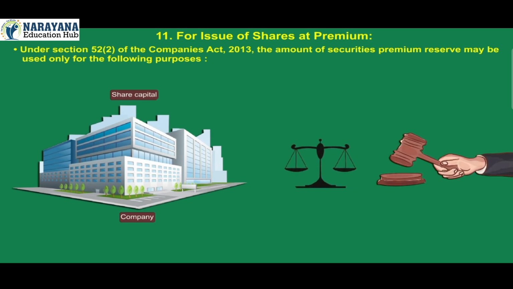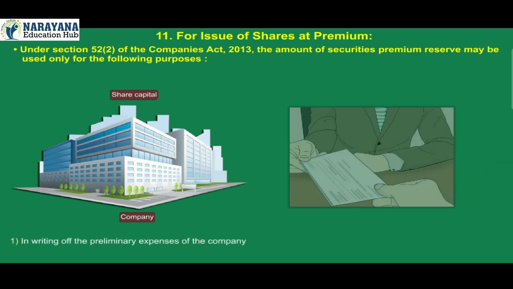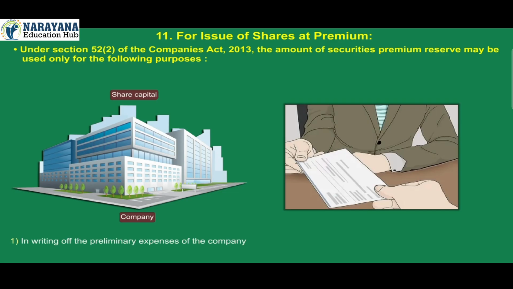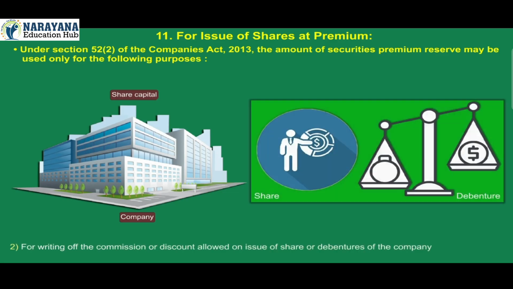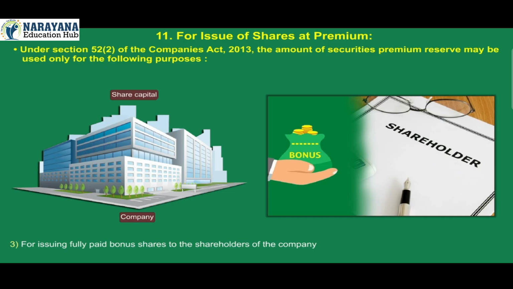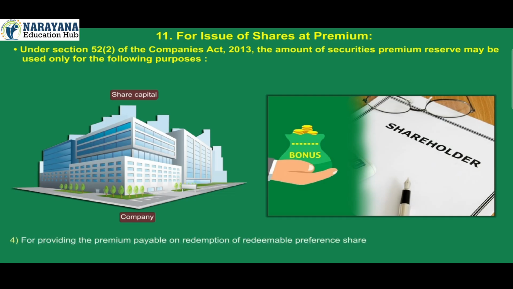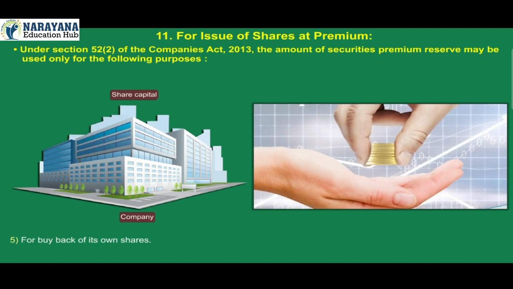Under Section 52, Subsection 2 of the Companies Act 2013, the amount of securities premium reserve may be used only for the following purposes. 1. In writing off the preliminary expenses of the company. 2. For writing off the commission or discount allowed on issue of share or debentures of the company. 3. For issuing fully paid bonus shares to the shareholders of the company. 4. For providing the premium payable on redemption of redeemable preference share. 5. For buyback of its own shares.